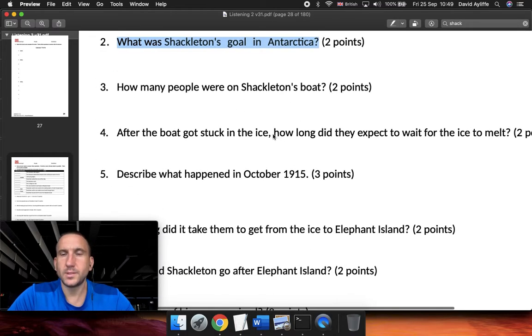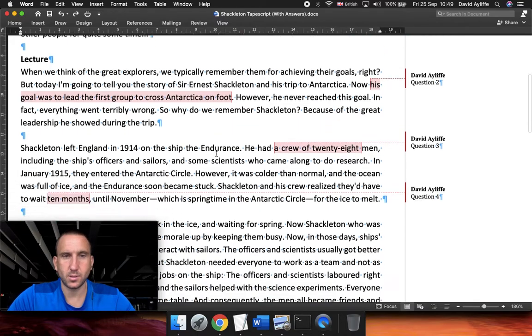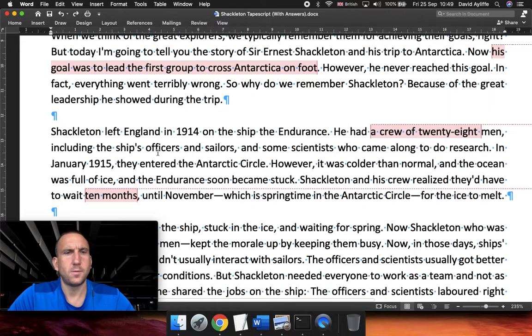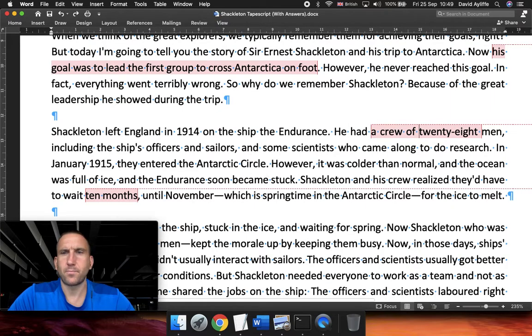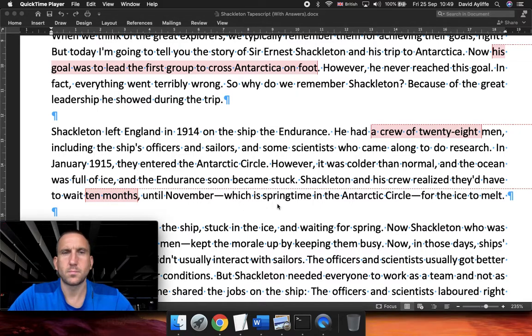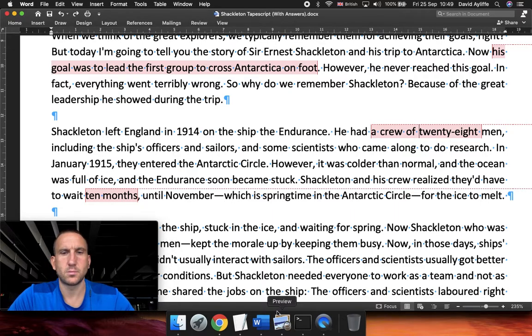How long did they expect to wait for the ice to melt? They expected to wait 10 months. They expected they would have to wait 10 months. So from January to November, 10 months.